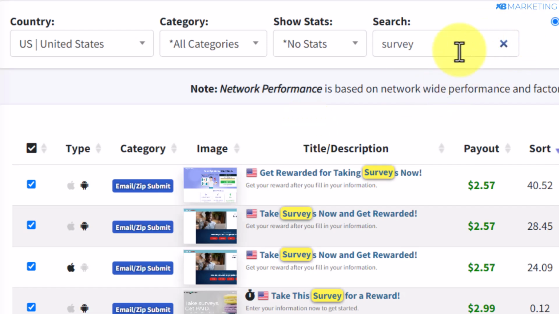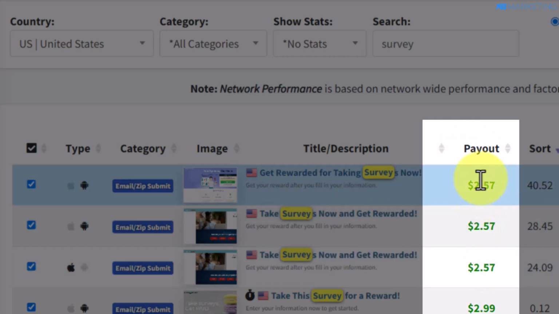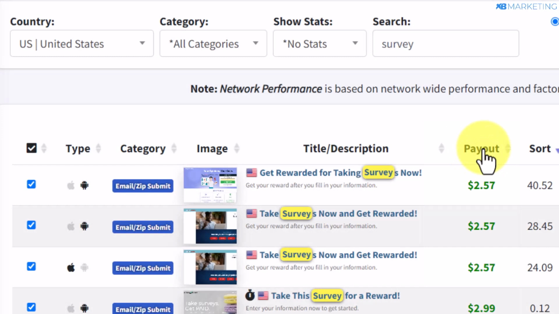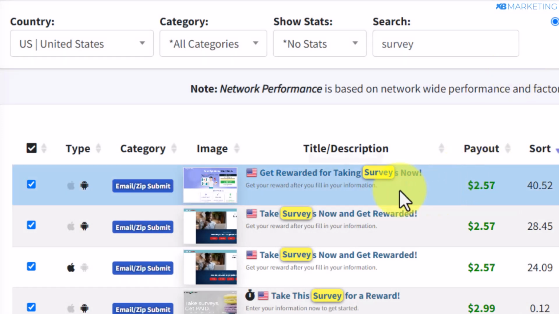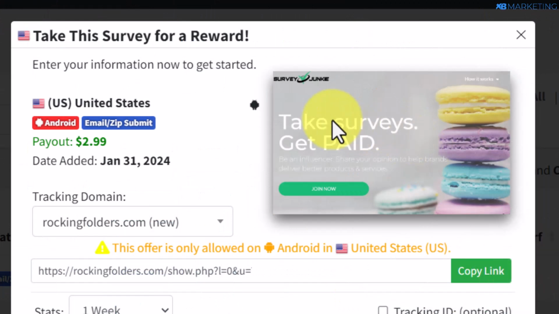So the second criteria I always look out for is the payout of the offer. You want to make sure the offer is worth your time. As you can see, the payout for this offer is above $2. So you want to make sure whenever people sign up for this offer, you are getting a reasonable payout. And also you want to make sure these offers are available on both Android and iOS devices. So as you can see right here, this offer is from Survey Junkie.